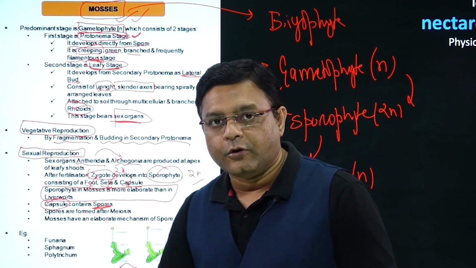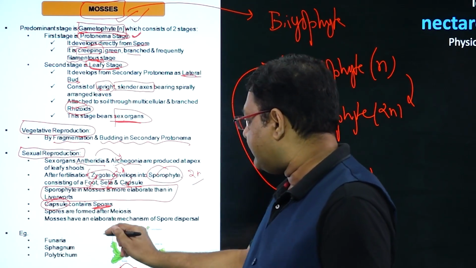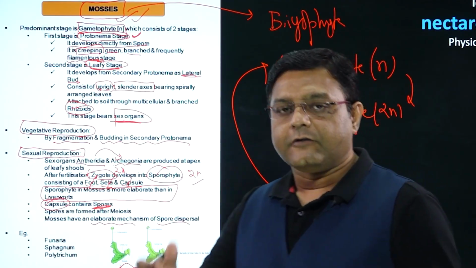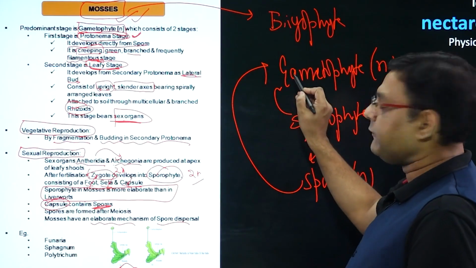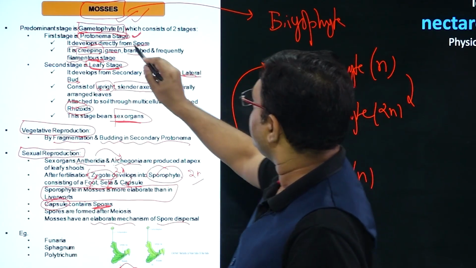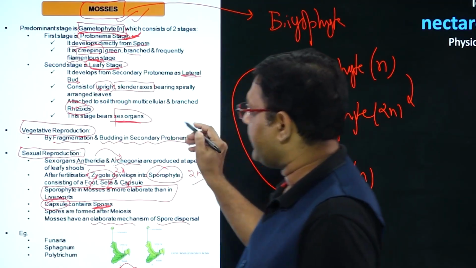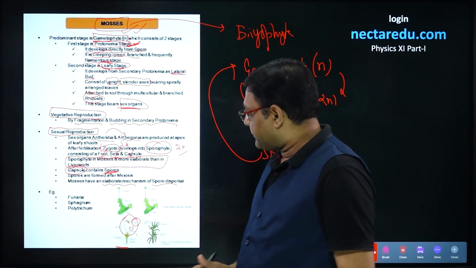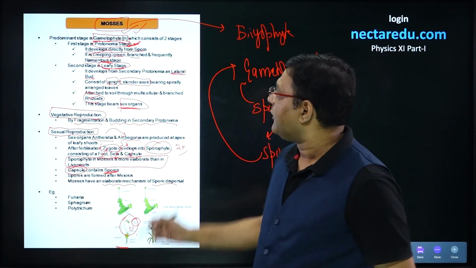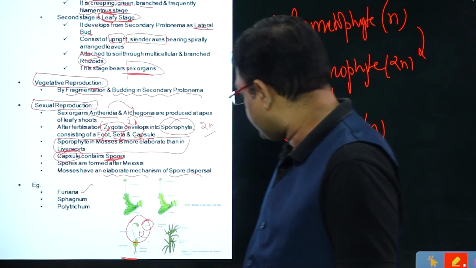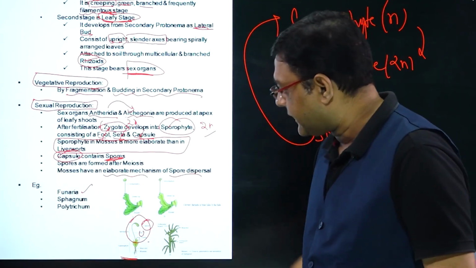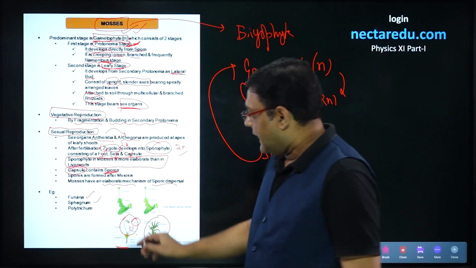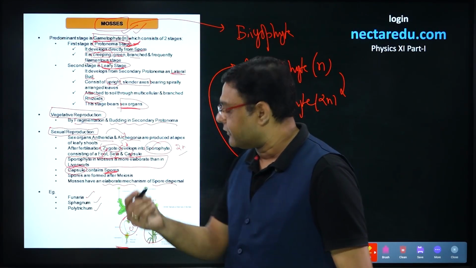Now these spores will be dispersed. Mosses have an elaborate mechanism for this spore dispersal, and this spore, when it germinates, will again form the gametophyte, and which stage of gametophyte? It will form this protonema stage, and that is how its life cycle will continue. Talking of the examples, there are three common examples of mosses. The first is Funaria, which we looked into in this first diagram. The second is Sphagnum. This diagram is of Sphagnum. And the third important example of mosses is Polytrichum.